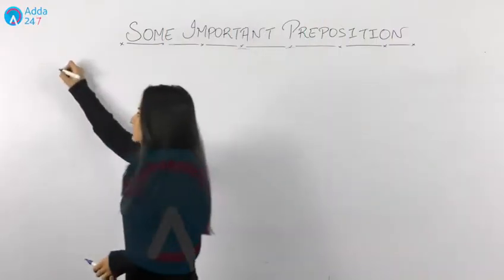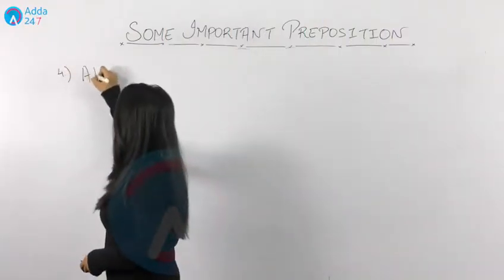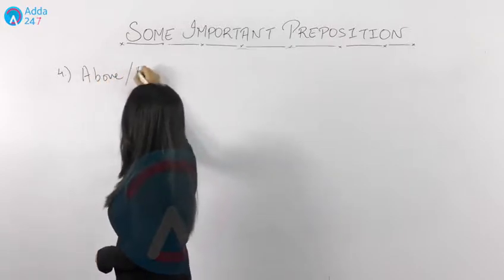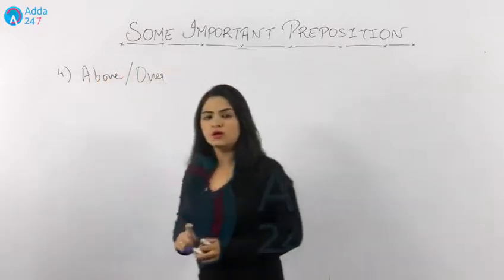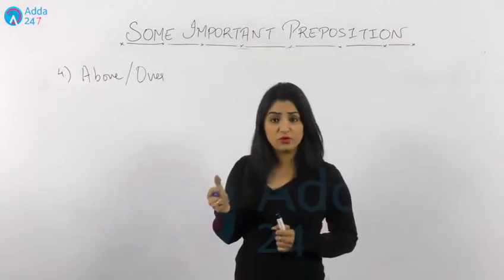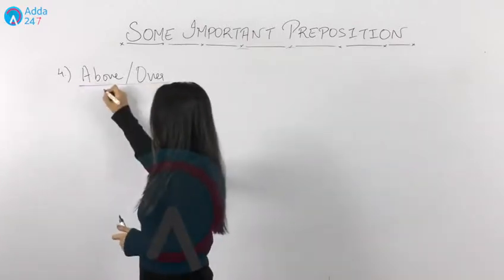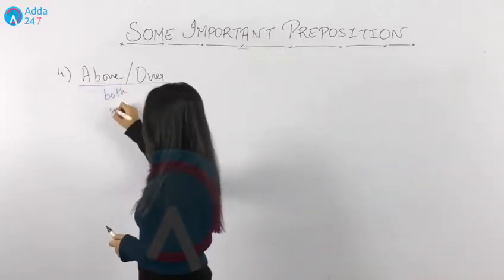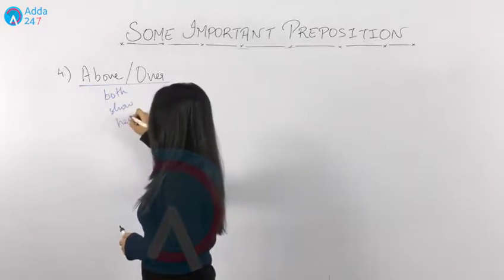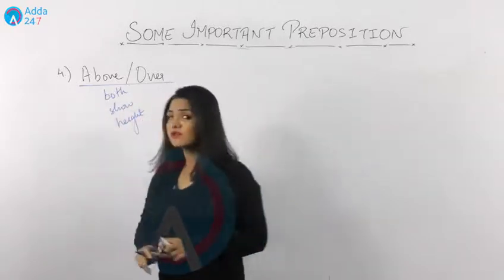Now the fourth rule is related to above and over. Now can you tell me what is the difference between above and over? Both show height, isn't it? If both show height, then what is the difference between it?